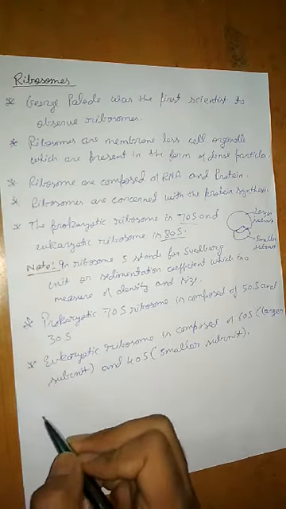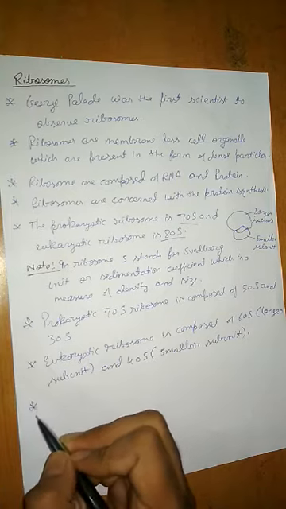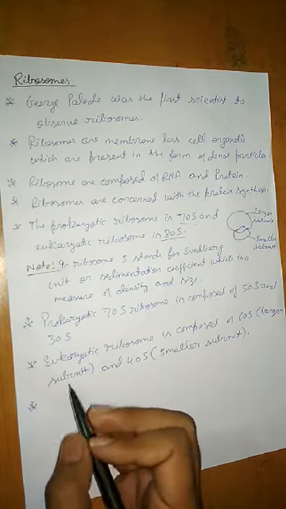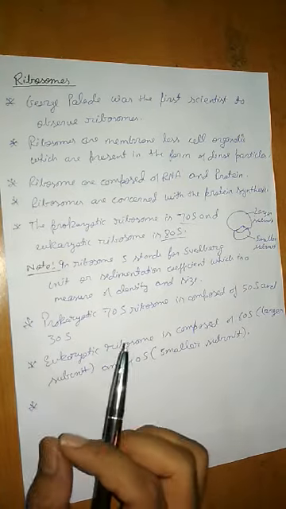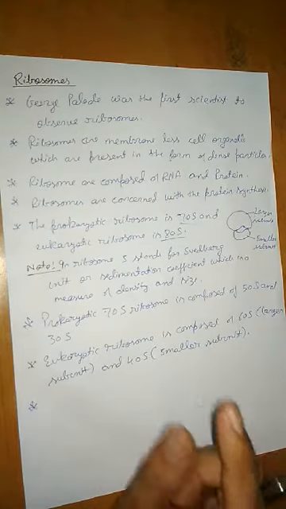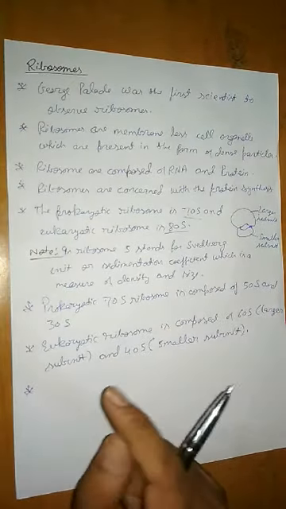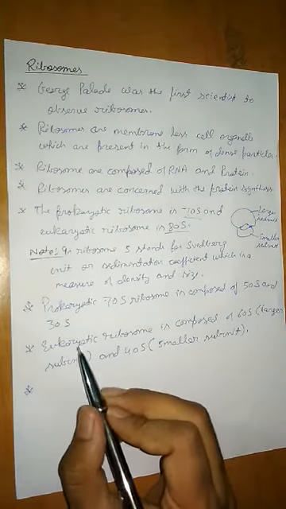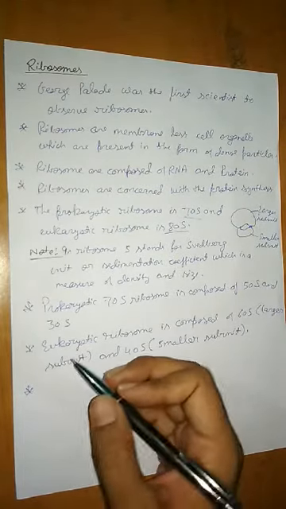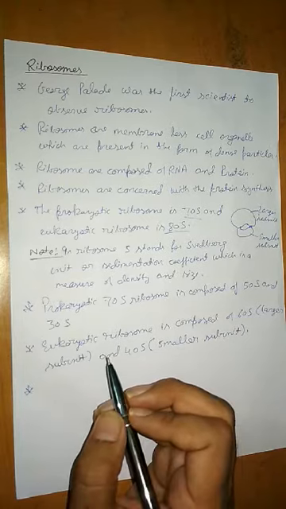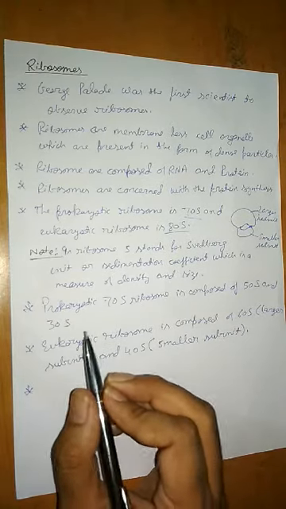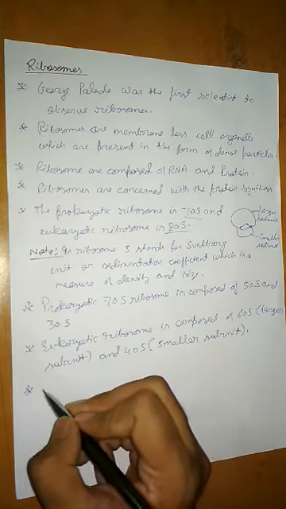Now, one more point about the ribosome we write down. I told you that ribosomes are cell organelles which are not found freely only in the cytoplasm, but also inside other cell organelles. That's why ribosomes are also called an organelle within a cell organelle, because apart from the cytoplasm they are present in other cell organelles also.